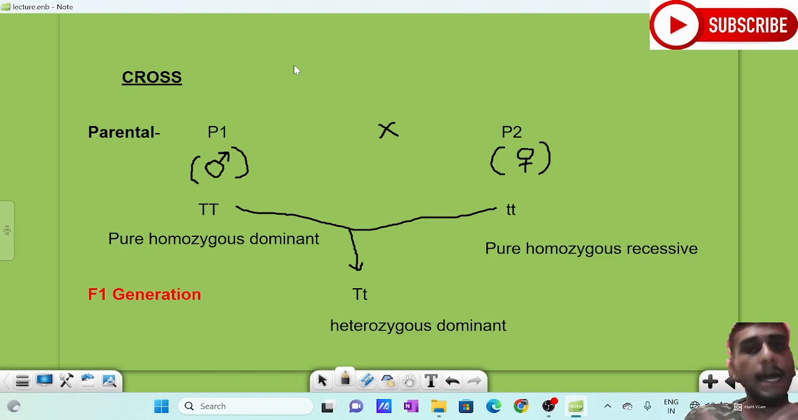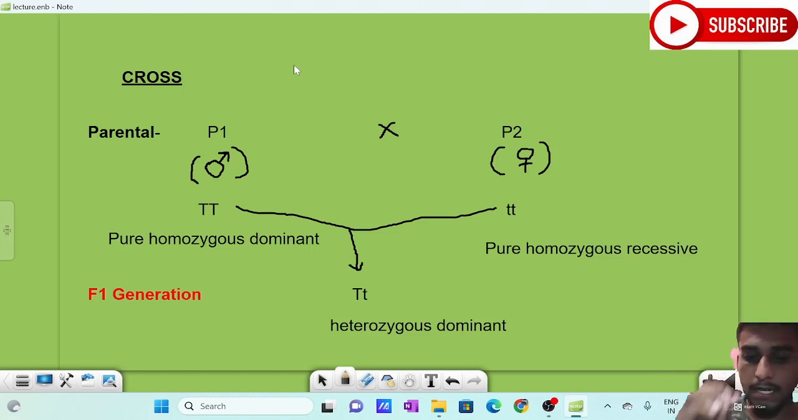So he can take height, or flower position, or flower color, or pod size, or seed shape, or seed color, or pod color. So there are 7 different characters, and he took each character separately and conducted the experiment in the monohybrid case. For our ease of understanding, we will take tall height as a character. We can take any other character also, according to our wish.